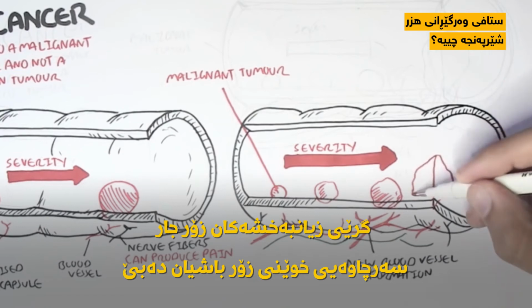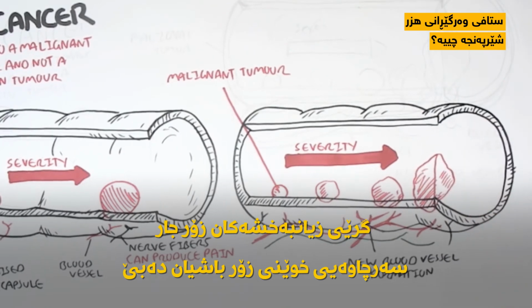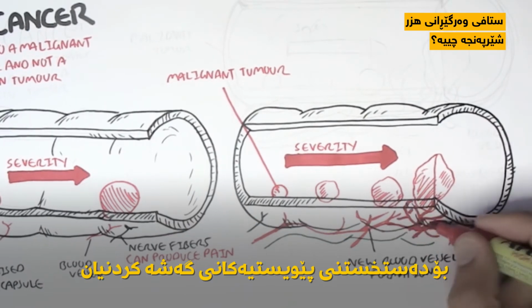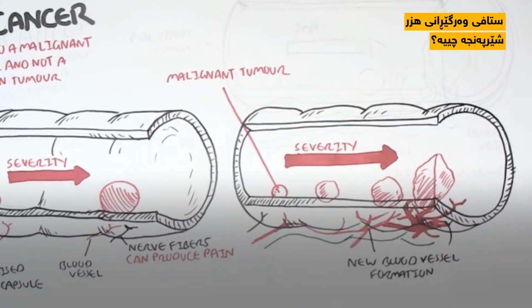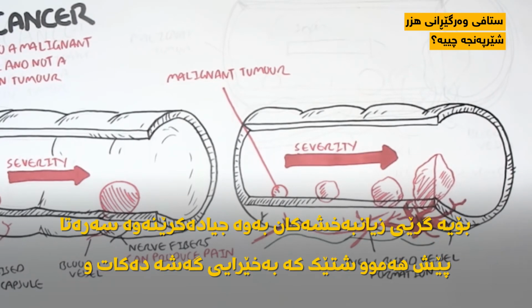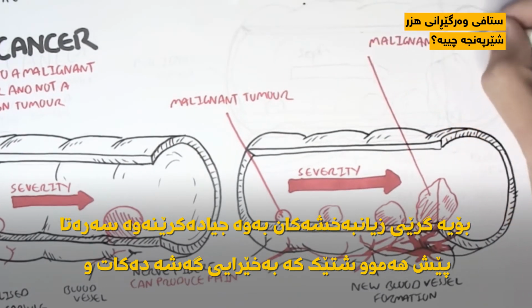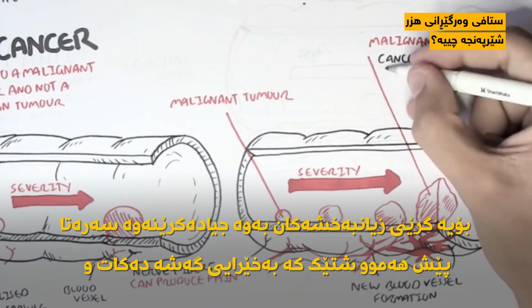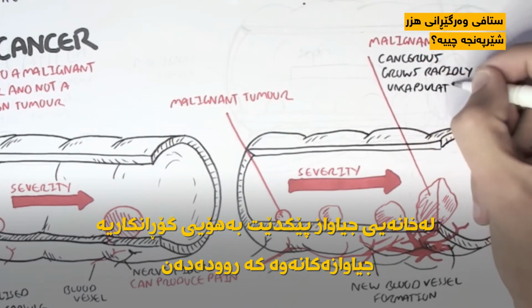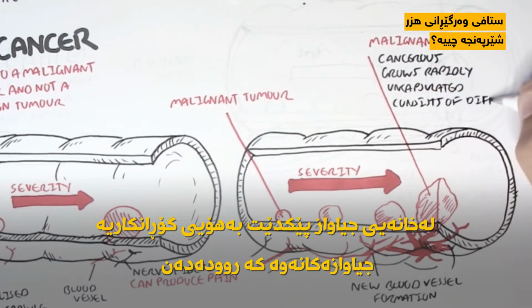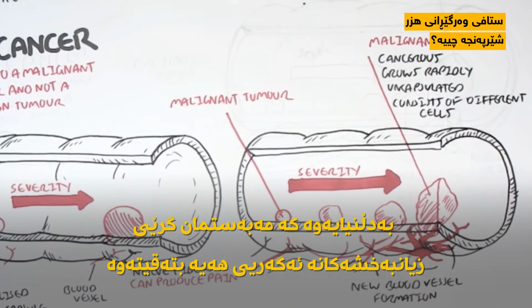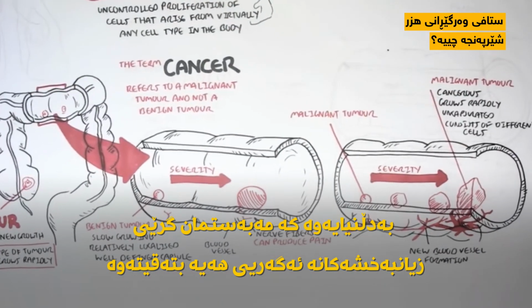And so big tumors often have massive blood supply to feed the growing need. So the malignant tumor is characterized by, first of all, it's cancerous, it grows rapidly, it's unencapsulated, and it consists of different types of cells because of various mutations that occur.